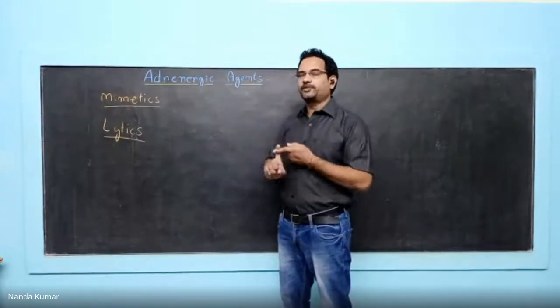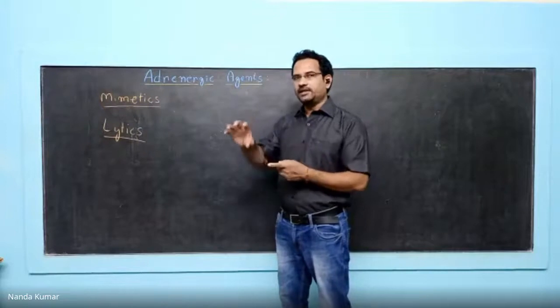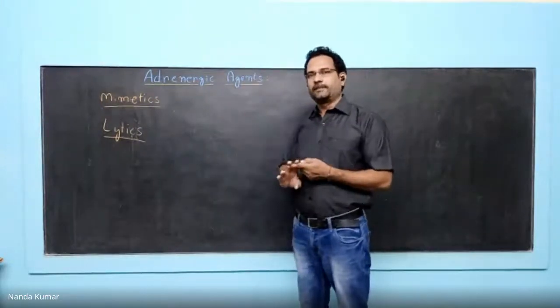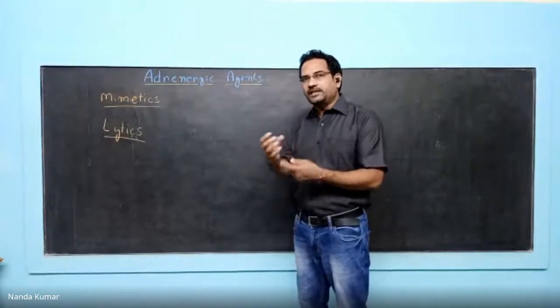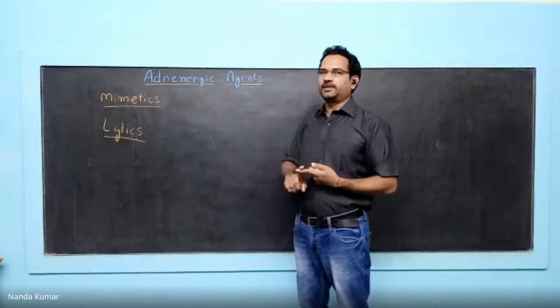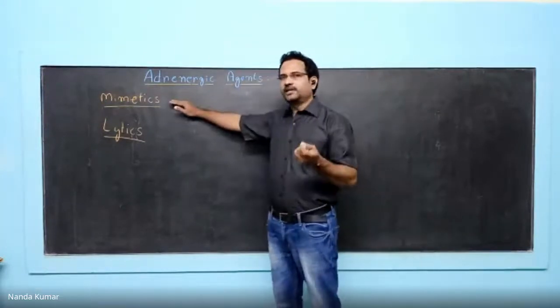Similarly, you have parasympathomimetic. That means in the parasympathetic system, the neurotransmitter is acetylcholine. So if you take a drug which is imitating the actions of acetylcholine, it is considered as parasympathomimetic. So mimetic means imitating the actions.